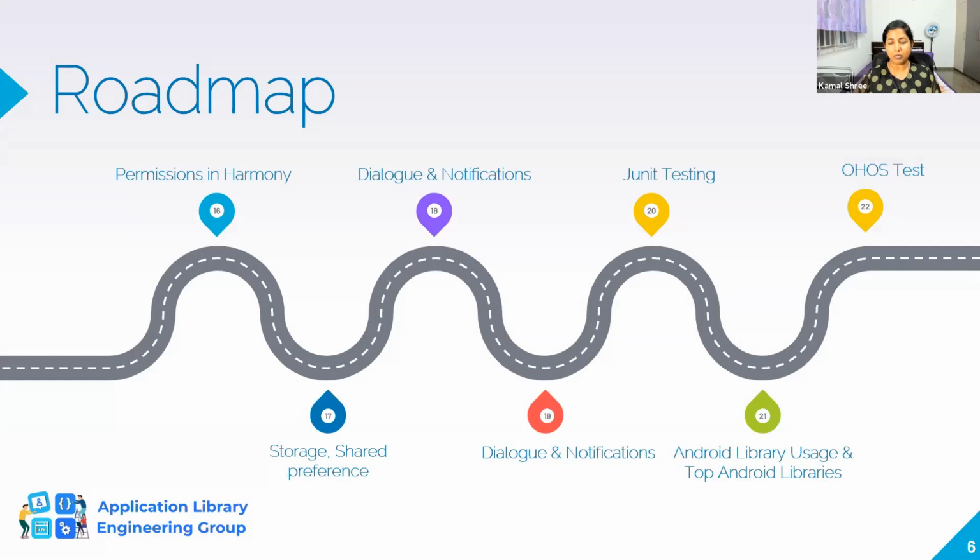Okay, then moving on, we have permissions in Harmony and how to handle them, storage and shared preferences, dialogue, notification, JUnit testing, and Android library usage: what are the top Android libraries, how to really work on libraries, what are the things you need to know before you start building one, and looking at an already well-built library, what are the things I can really get from it. Those kinds of things would be discussed in this topic. And then we also have something called OHOS test. That's another type of test that you would do, and you would learn more details about it.